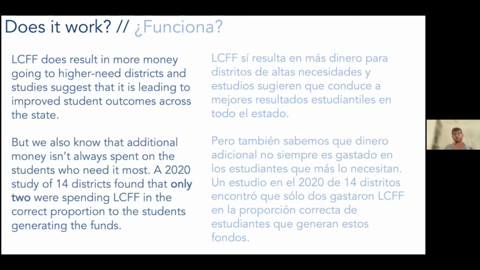So they might have been spending more money on English learners, they might have been spending more money on low-income students, but it wasn't the amount that those students were actually generating for the district, which means that there's some inefficiency in LCFF. Some of that money that's meant to serve those students, that's provided to the district because they have English learners, foster youth, and low-income students, is actually going to students who don't meet those criteria. That is what this study found.